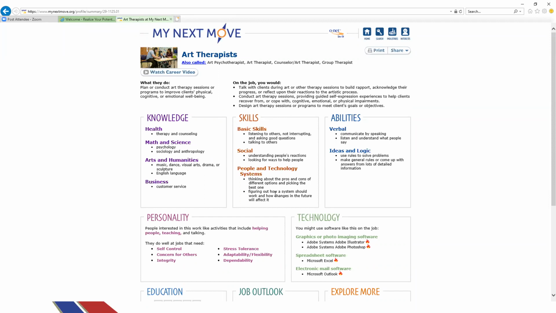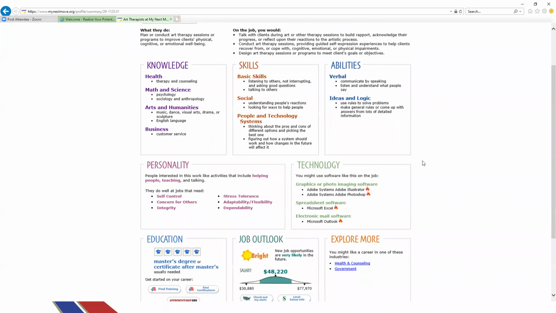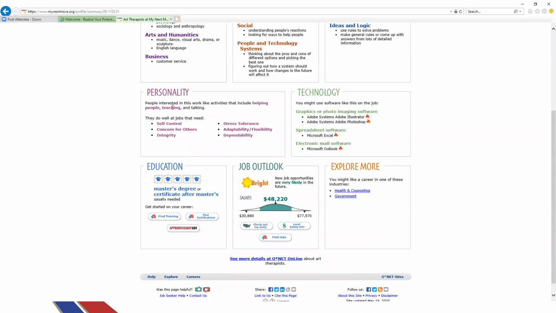of interest to me. So what's really great about ONET is it talks about some of the knowledge that you might need to enter into this occupation. It talks about some of the skills. It talks about the basic skills, the social skills, and the technology systems that you might need some type of experience in. It talks about the abilities that employers are going to be looking for, the type of personality that's going to be a really great fit for this occupation, and some of the technology that you'll be using.